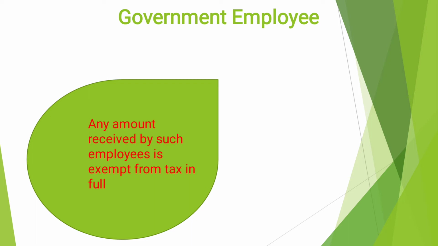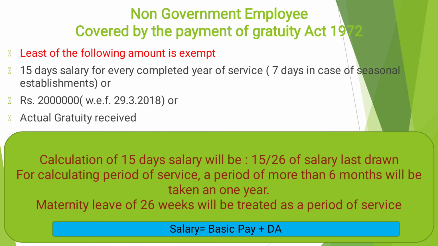Then next, see the tax implication for non-government employees. We already discussed that non-government employees are in two categories: covered under the Payment of Gratuity Act 1972, and not covered. First, non-government employees covered by the Payment of Gratuity Act 1972.